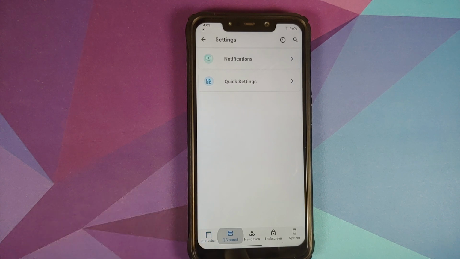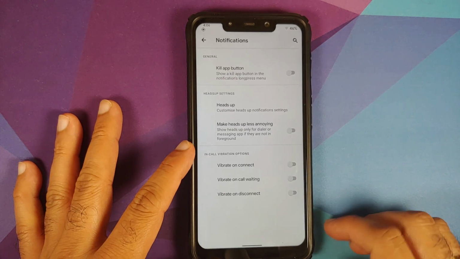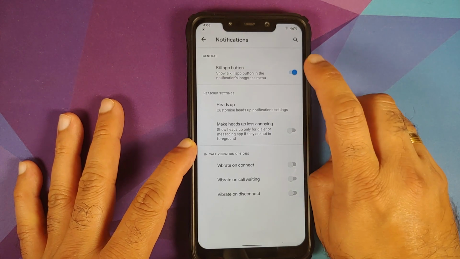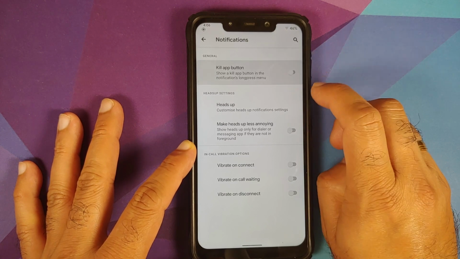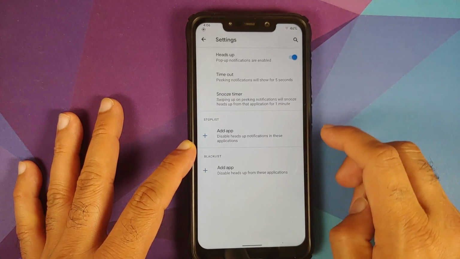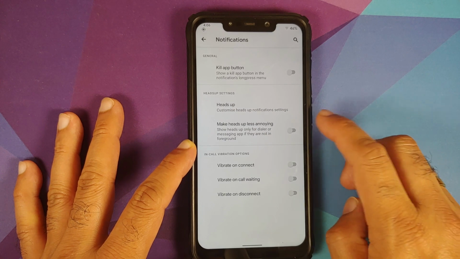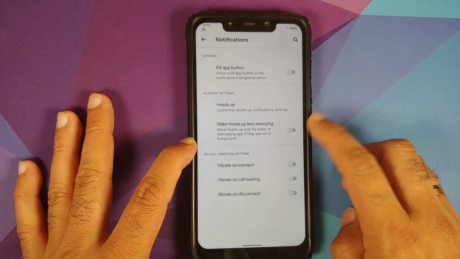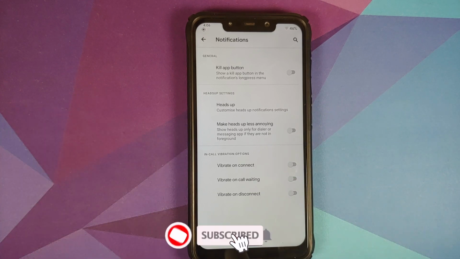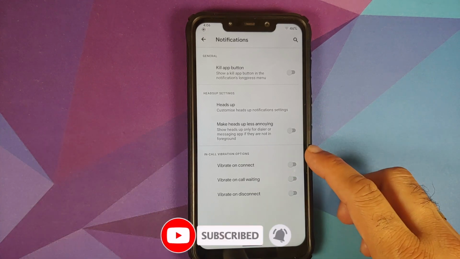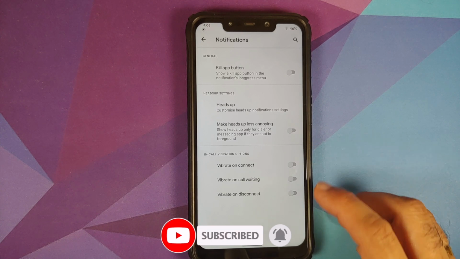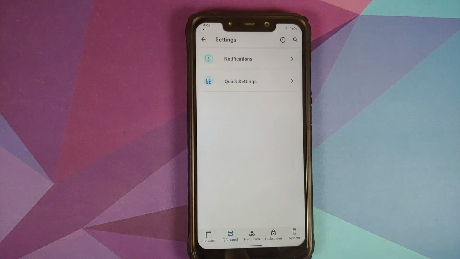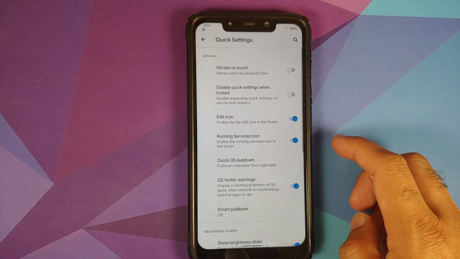Next up, we have customization for your quick setting panel. Go into notifications. In case you want to see a kill app button, you have a toggle for that. Customization for your heads up notifications. Then in case you want to make heads up notifications less annoying, you have a toggle for that. And then you have in call vibration options, which include vibrate on connect, vibrate on call waiting, and vibrate on disconnect.